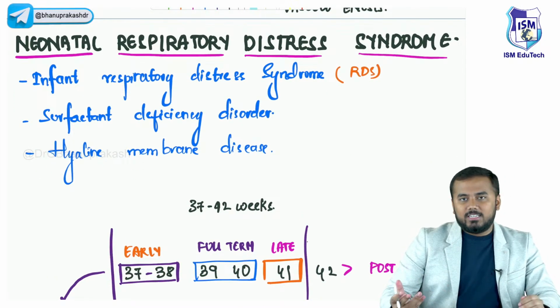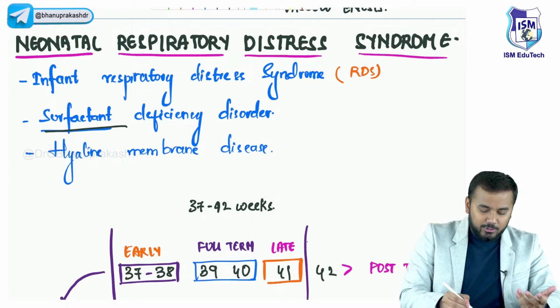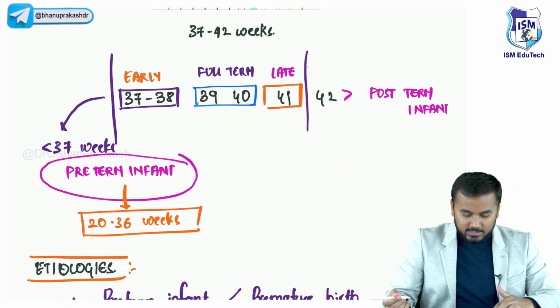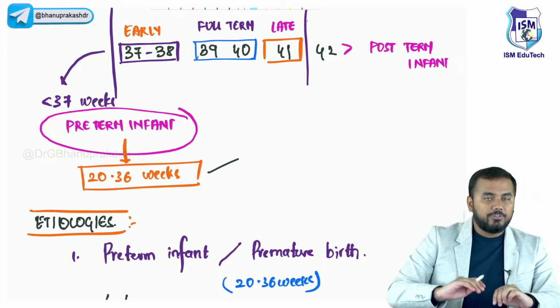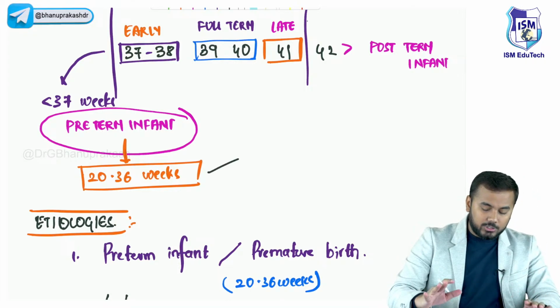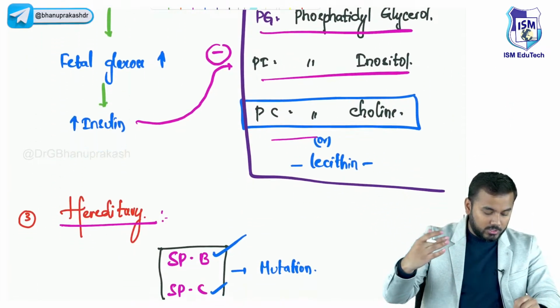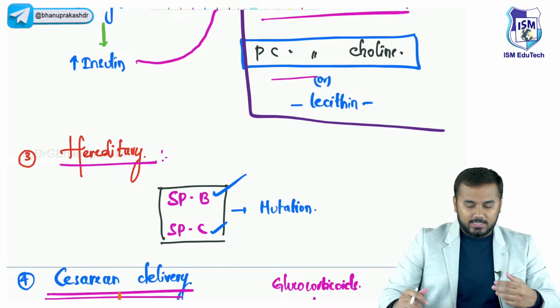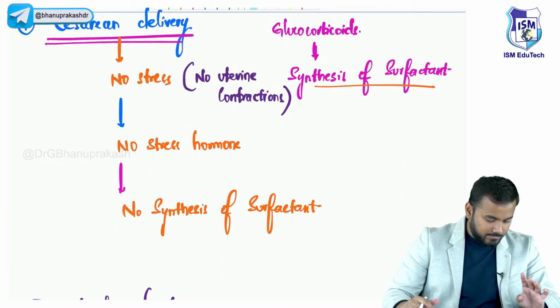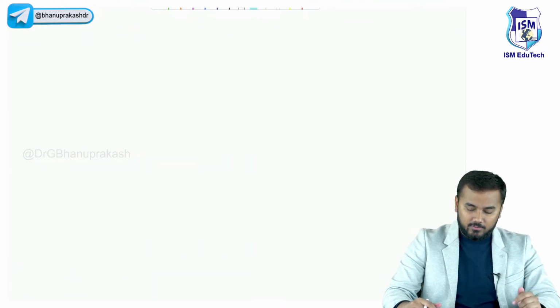Right. So this is all we discussed. I hope now you understood why surfactant deficiency would lead to this, and why it is called hyaline membrane disease, right? So any baby that is born between 20 to 36 weeks is called a preterm. Guys, all of you understood this topic, whatever I've told you, right? Before we switch to the next topic, that is cerebral palsy, all of you understood this? Yeah? So give me a green signal so that I'll start discussing the next topic now.